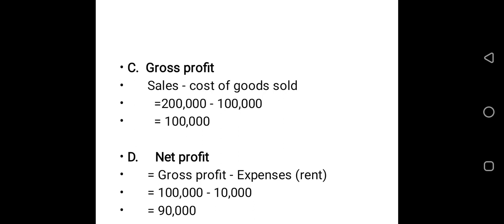Then to get the gross profit, we say sales minus cost of goods sold. Sales in the question is 200,000 and the cost of goods sold in the question is 100,000. So when you subtract both of them, you get 100,000. The net profit is gross profit minus expenses, and we have gotten our gross profit as 100,000. The expenses, how many expenses do we have? It's only one, which is rent. So rent is 10,000. So we say 100,000 minus 10,000 is 90,000. This is the net profit.